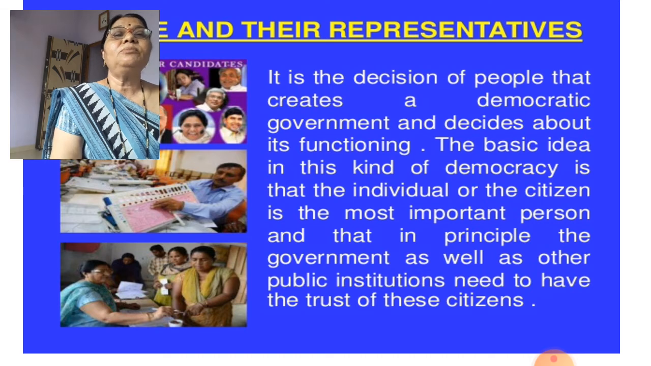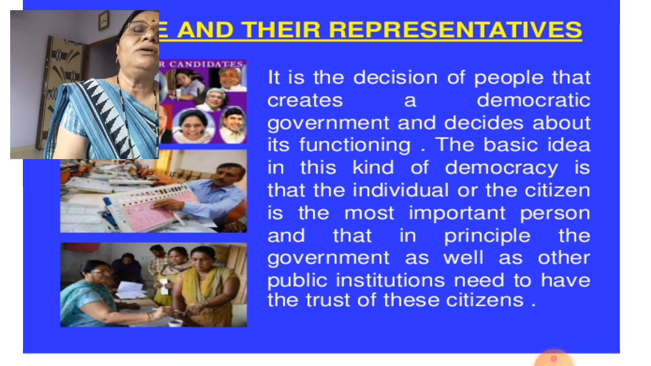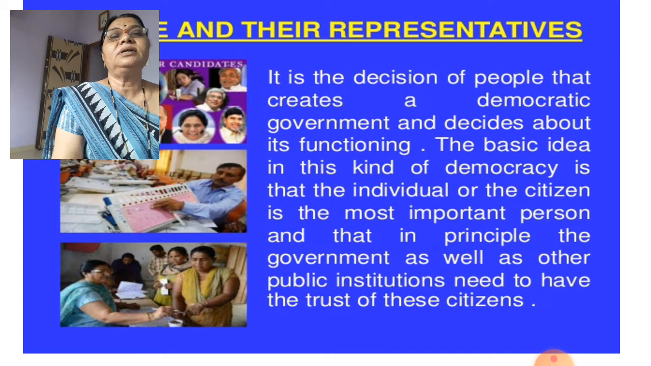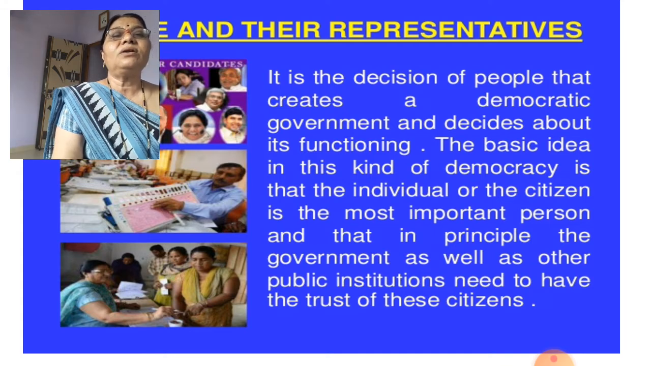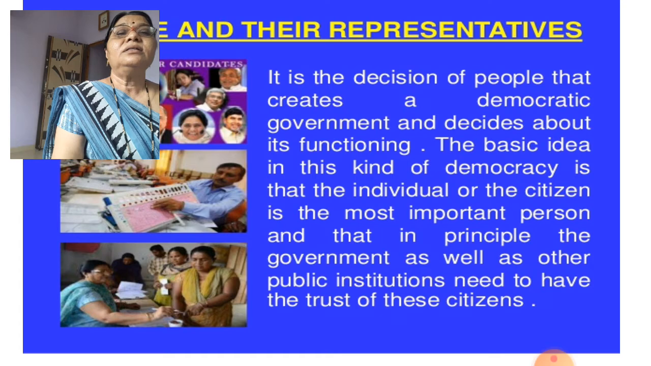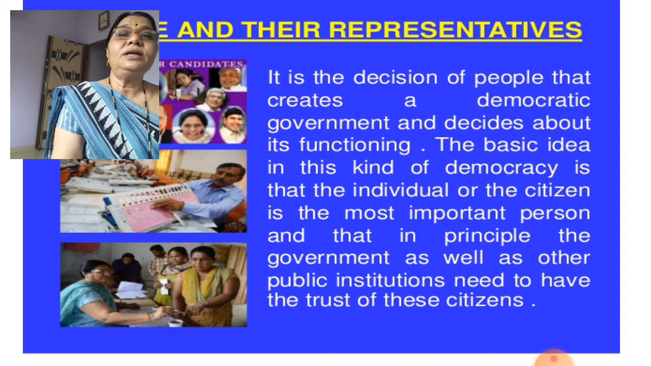It is the decision of the people that creates a democratic government and decides about its functioning. The basic idea in this kind of democracy is that the individual or the citizen is the most important person, that in principle the government as well as the other public institutions need to have the trust of the citizens. It means that the individuals, those who are living in the country, must get importance, because the representatives come from among the people only.